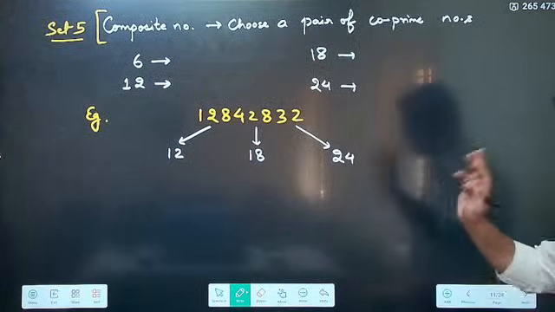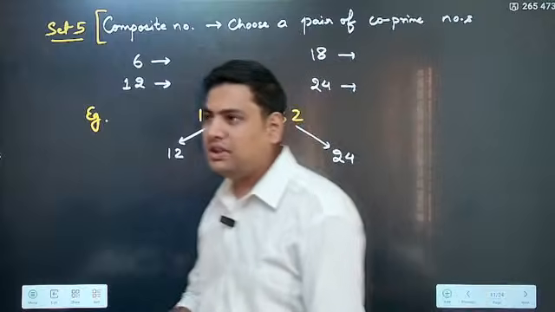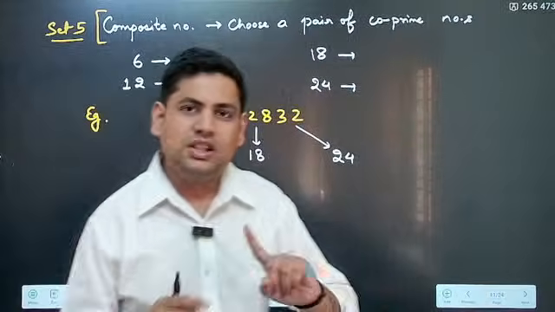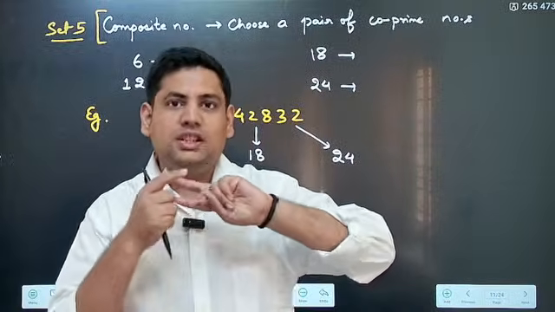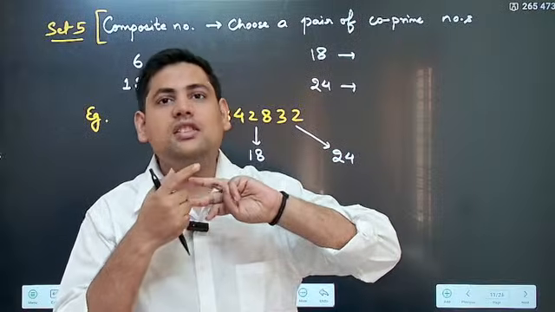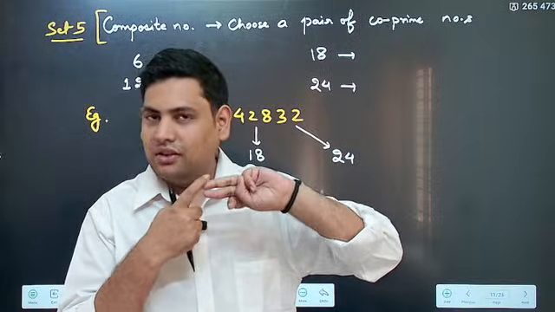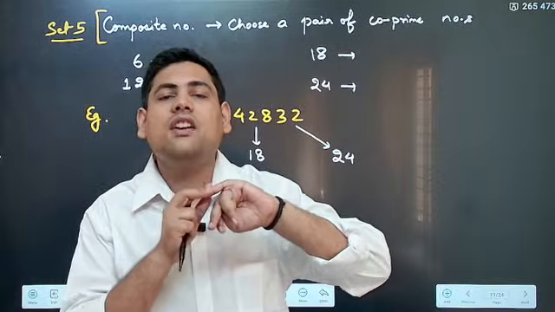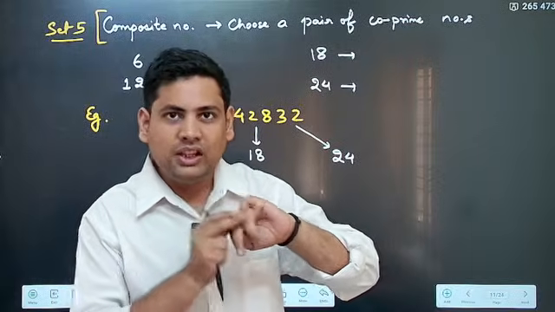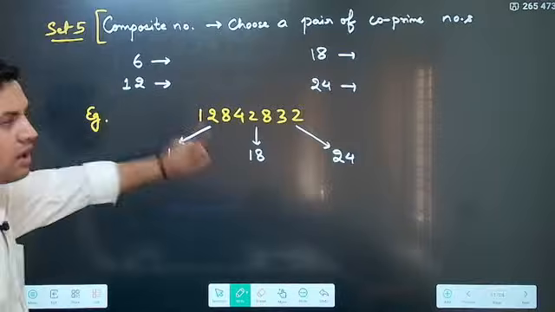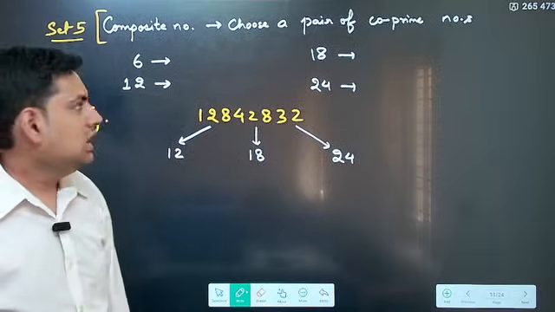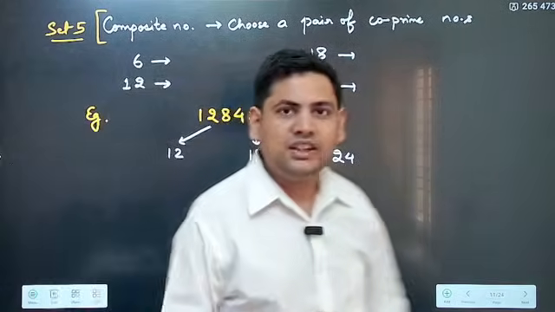Now this is the last set that we have to do in divisibility. So what we have seen: 2, 4, 8 like this, then we have seen 3 and 9, then we started seeing 5 and 10, that was easy. Then after that we saw 7, 11, 13, and this is the last set, which is the composite numbers. Now in composite numbers, how do you find the divisibility rule?